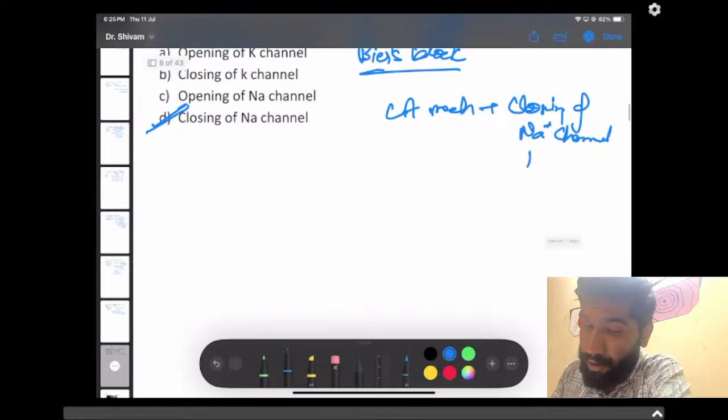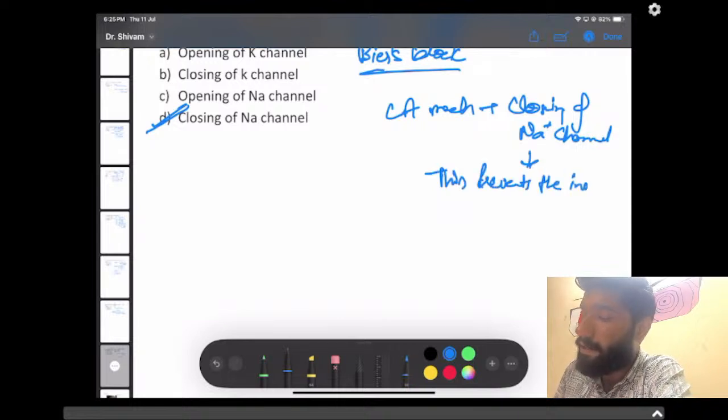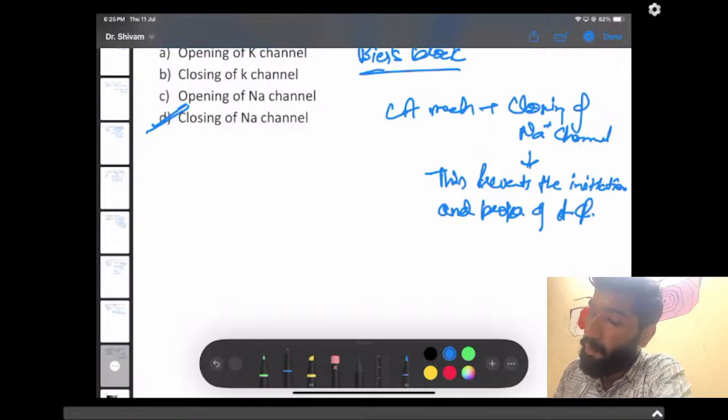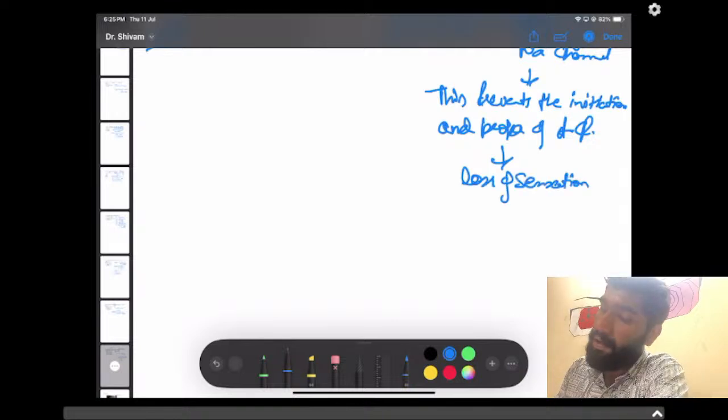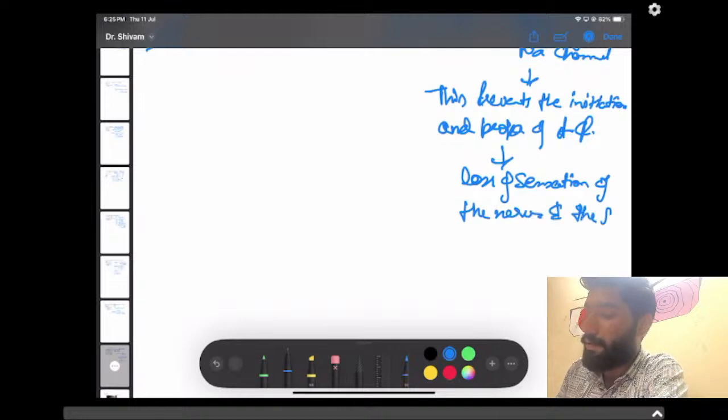When the sodium channels are blocked, this prevents the initiation and propagation of the action potential. When there is no action potential in the nerve, there is a loss of sensation of the nerve and the surrounding nerve where the local anesthesia was given.